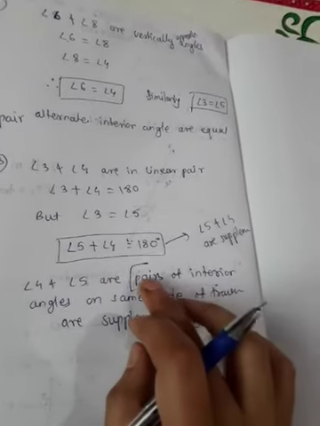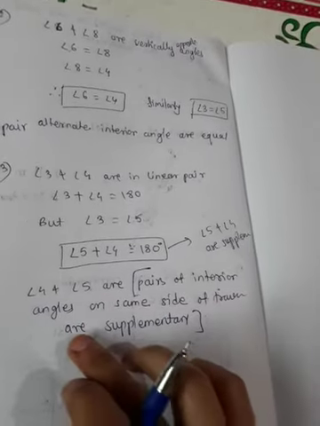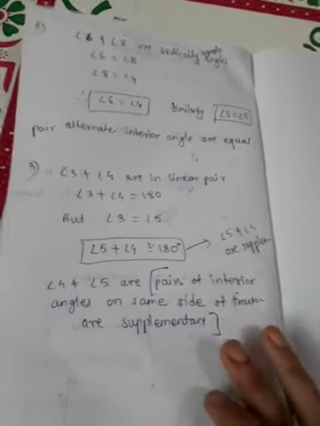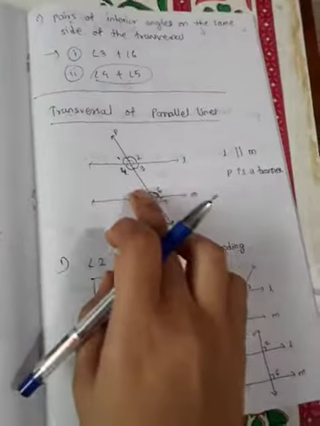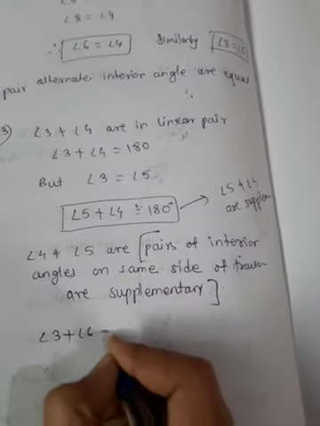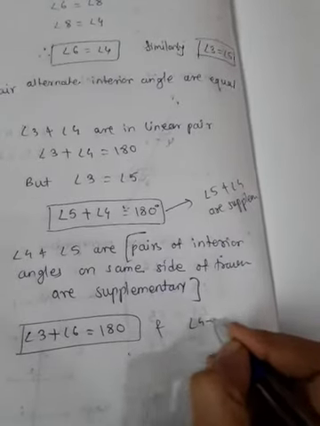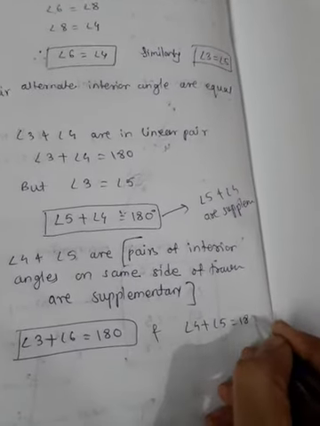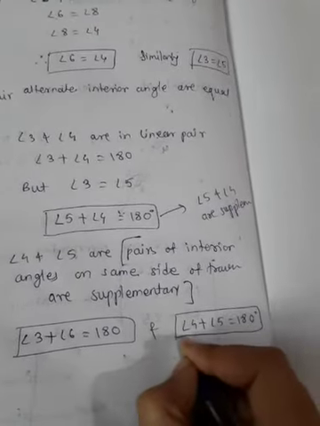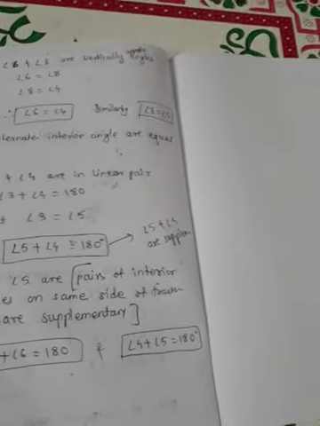Means angle 4 plus angle 5 is equal to 180, and angle 3 plus angle 6 is equal to 180.